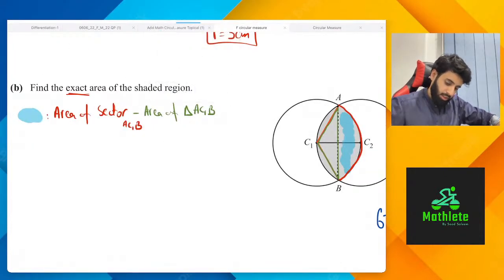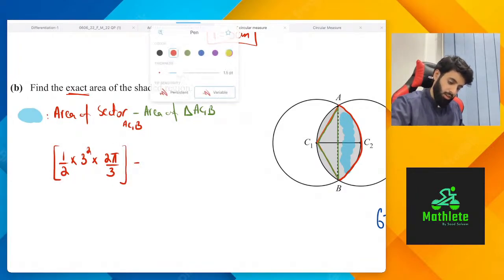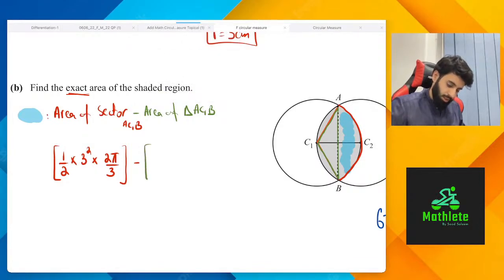Let's find out the area of sector. So area of sector is going to be equal to half r squared, what was the radius, 3 squared, into theta. So theta we just worked out to be 2 upon 3 pi. Minus the area of triangle. Area of triangle क्या होगा? Area of triangle होगा half into 3 into 3 into sine of 2 pi upon 3.